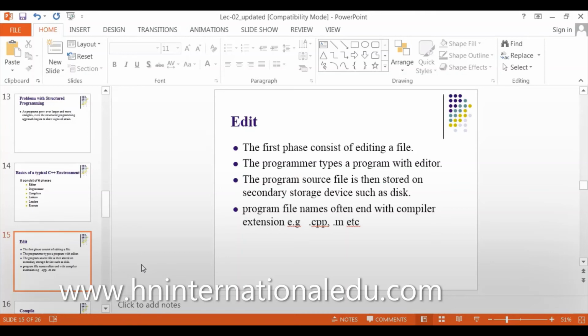If you save a file with the name Najwa, on your computer it says najwa.xlsx. Yes, the Word file is saved with .docx. So the editor file is saved with the extension of that compiler. For example, if you're writing a program in C++, it will save with .cpp automatically. If you are writing a program in MATLAB, its extension will be .m.